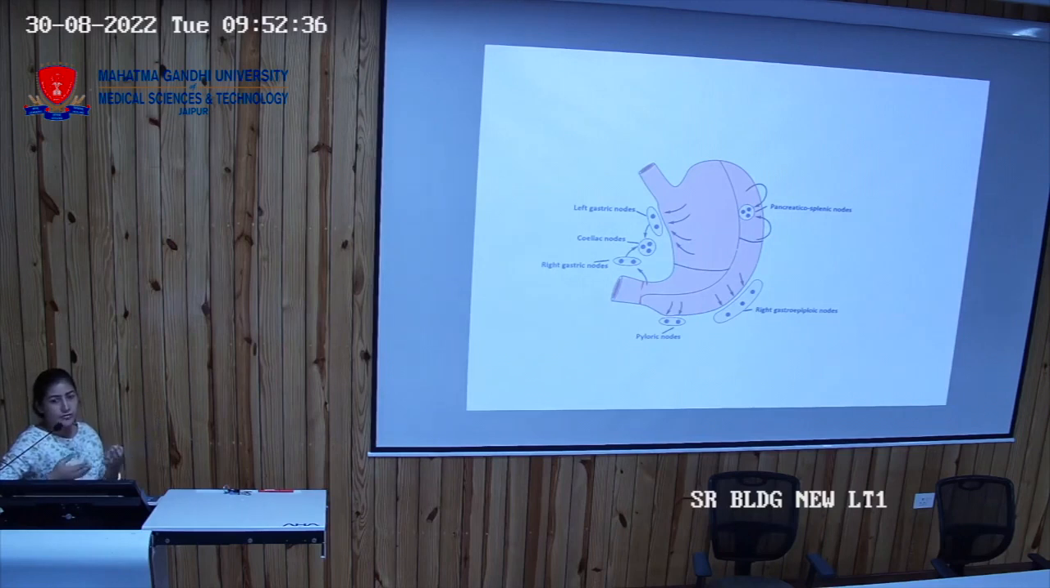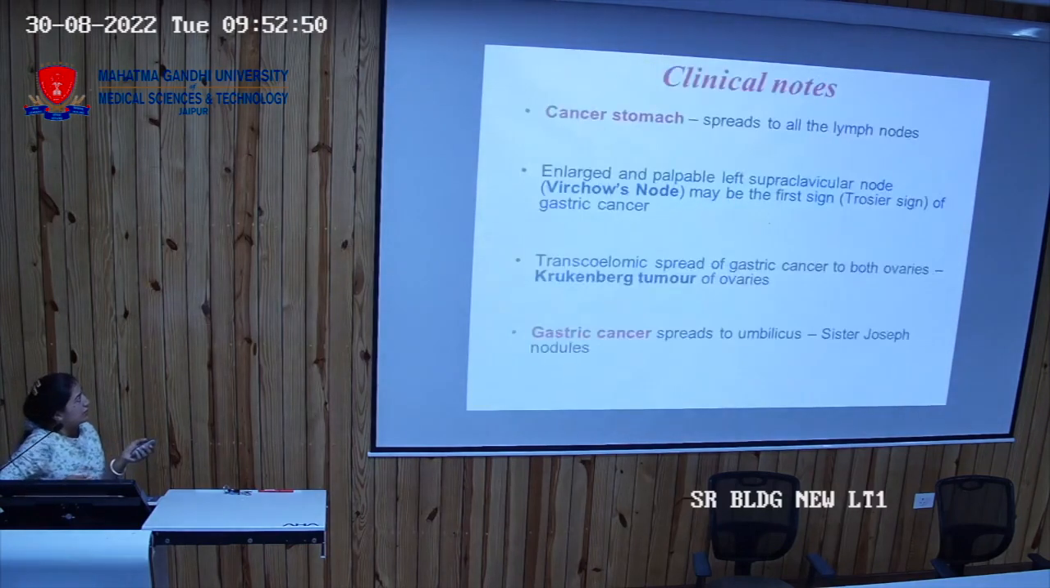Why? Even you can think there can be a metastasis of this region to the left supraclavicular lymph nodes. Why? Because these celiac nodes, they go to the left supraclavicular lymph nodes also. So this sign is also called as Troisier's sign. So if there is a patient coming to you with the left supraclavicular swelling, then you can think of a metastasis from the stomach.